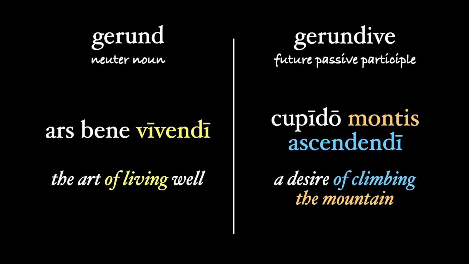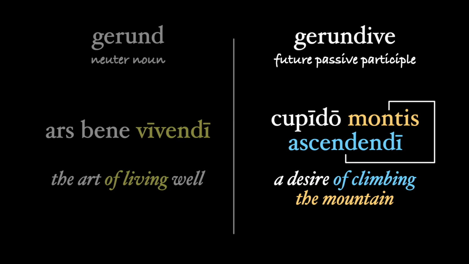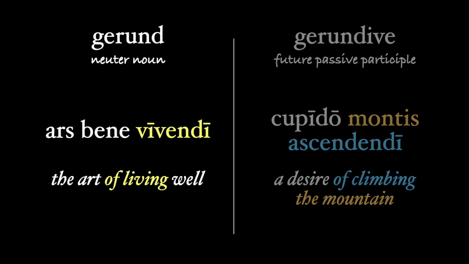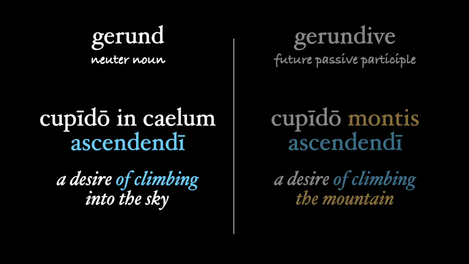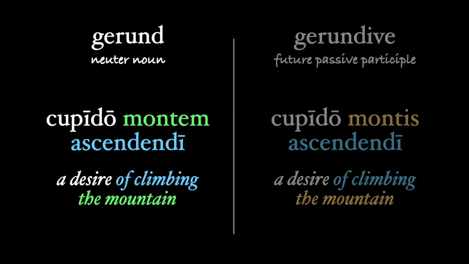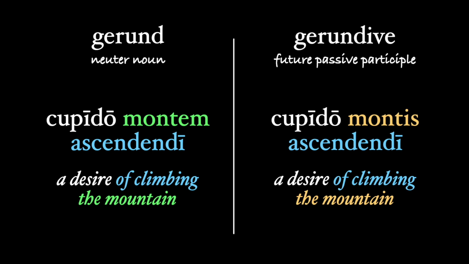One more point to discuss before we move on. As we see with the cupido montes ascendendi, the gerundive ascendendi requires the noun montes, since it's an adjective, and we translate this noun as if it were an object of the gerundive. The mountain is receiving the action of climbing. In contrast, the gerund tends to be used when there isn't an object, cupido ascendendi, a desire of climbing, maybe with the phrase in caelum, into the sky, to complete our meaning. But you do see accusative objects of gerunds, and the phrase cupido montem ascendendi is perfectly acceptable, even if less common than the gerundive phrase, montes ascendendi.